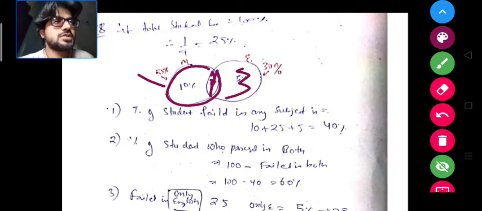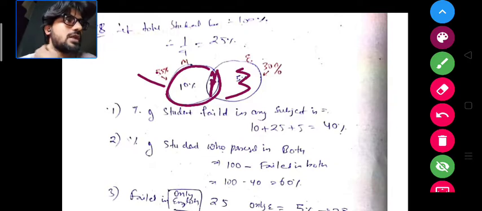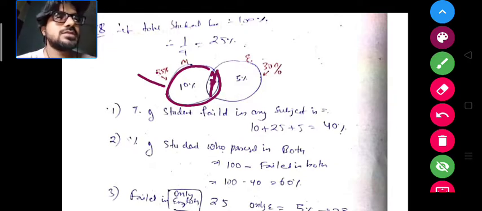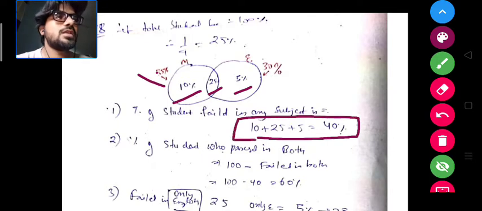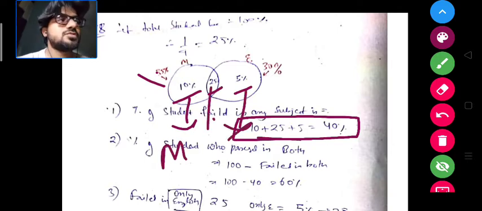So the percentage of the students who failed in any subject is this 10%, this 5% and this 25%. So 40% of the students have failed in any subject, means individually Maths, individually English and individually both. So the 40% of the students have failed.